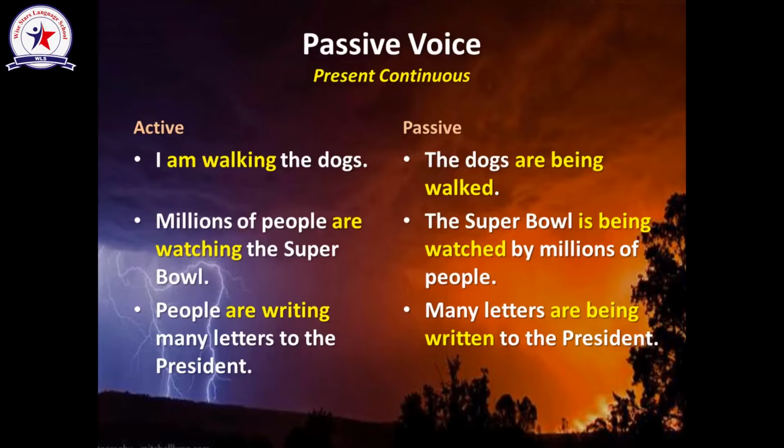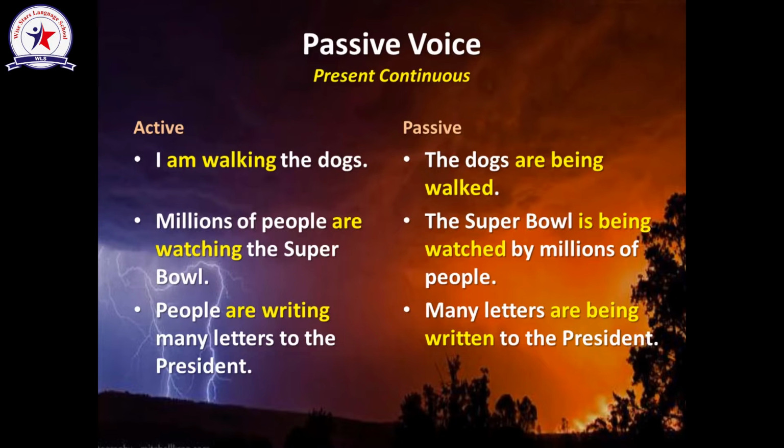We are still talking about the passive voice. Let's remember together how we can transfer from an active sentence to a passive sentence. Number 1, we have to start with the object of the active sentence. Number 2, we have to put the verb to be in the same tense as the active sentence. Number 3, we have to use the past participle form of the main verb of the active sentence.